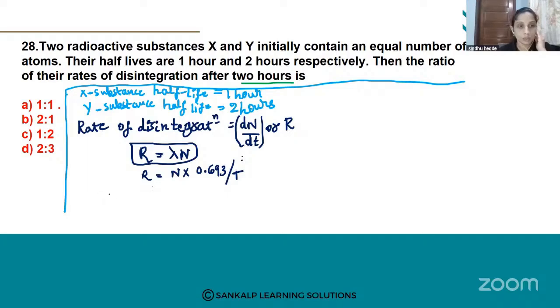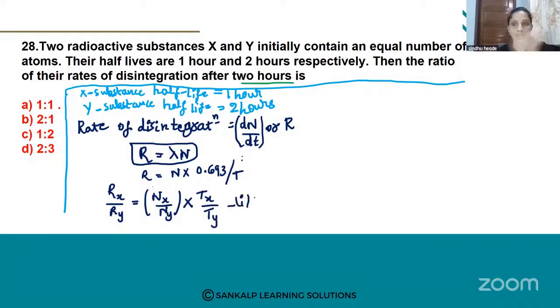You have to calculate the ratio for X and Y. Rx by Ry is equal to Nx divided by Ny into Tx divided by Ty. This is also one of the important formulas. Okay, now we have to substitute in this formula.